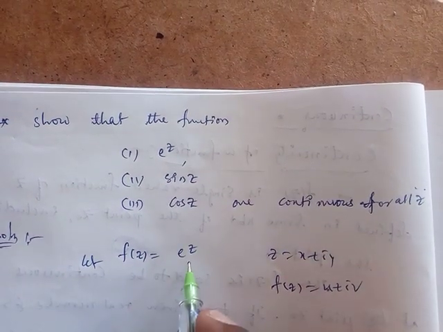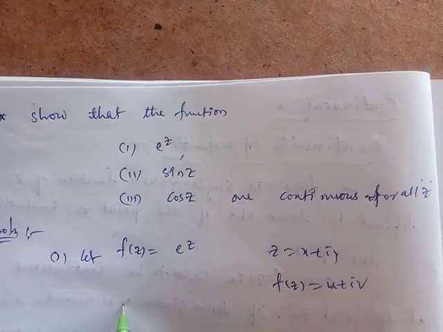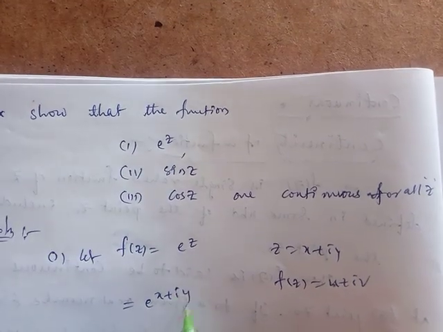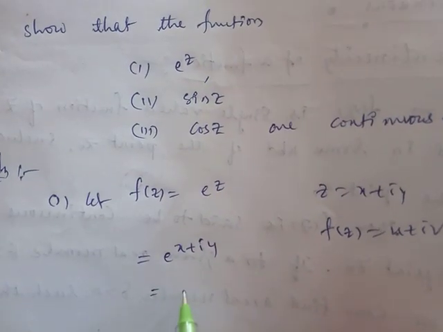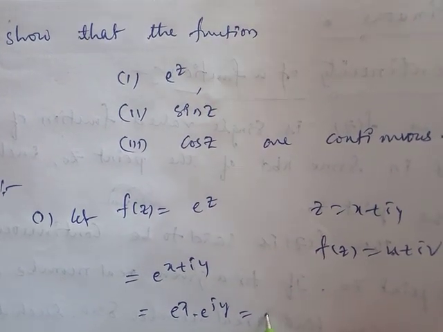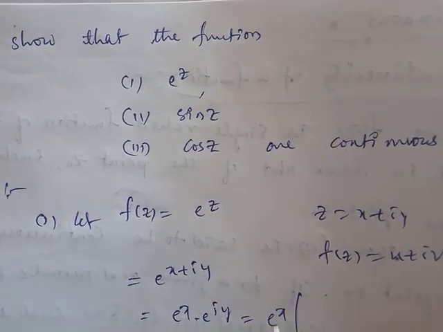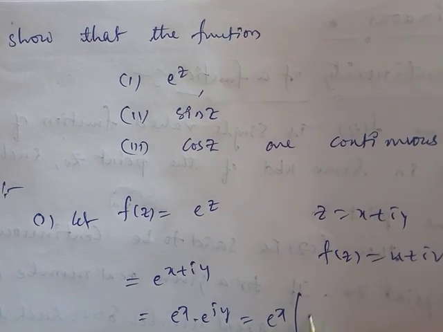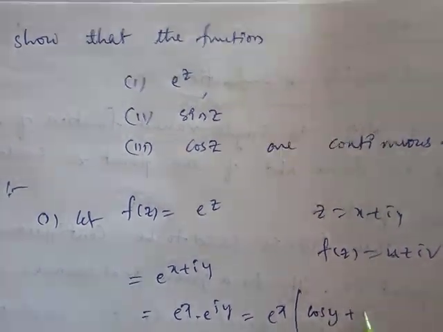So f of z equal to e power z, which is e power x plus iy, equal to e power x into e power iy. We can split e power i theta as cos theta plus i sin theta.